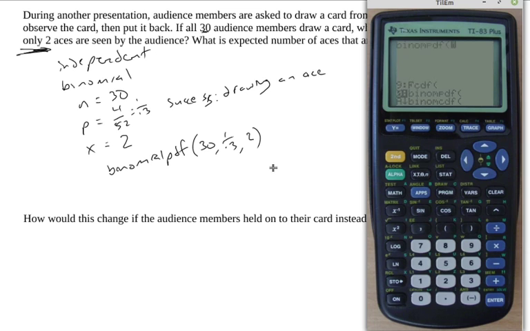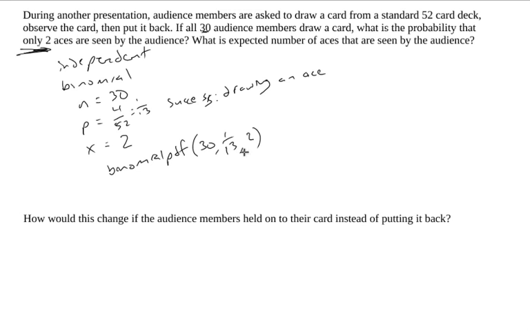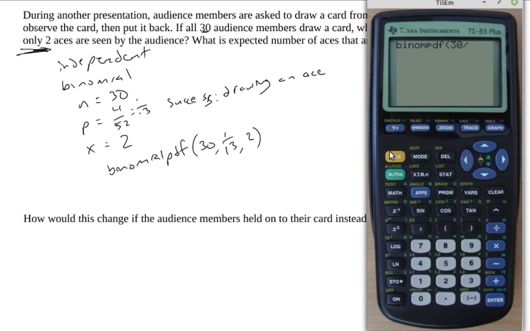If there was a probability of at least 2, I'd have to do some sort of complement and then probably use my binomial PDF, or CDF, most likely. Alright, so 30, comma, 1/13, comma, 2. That gives us 0.2737.